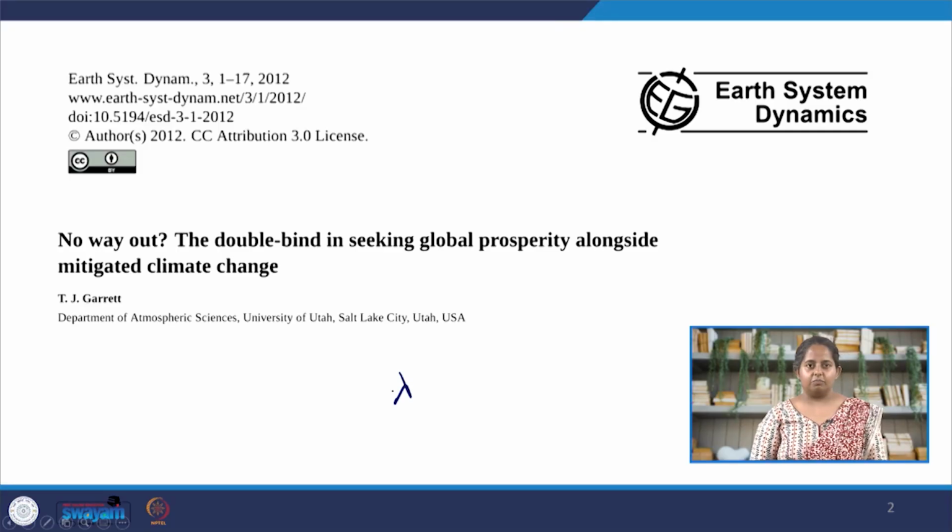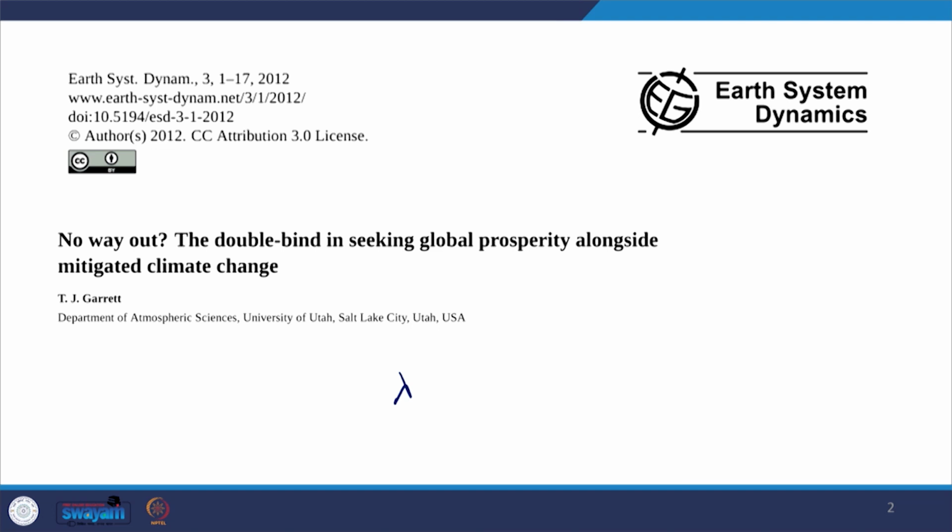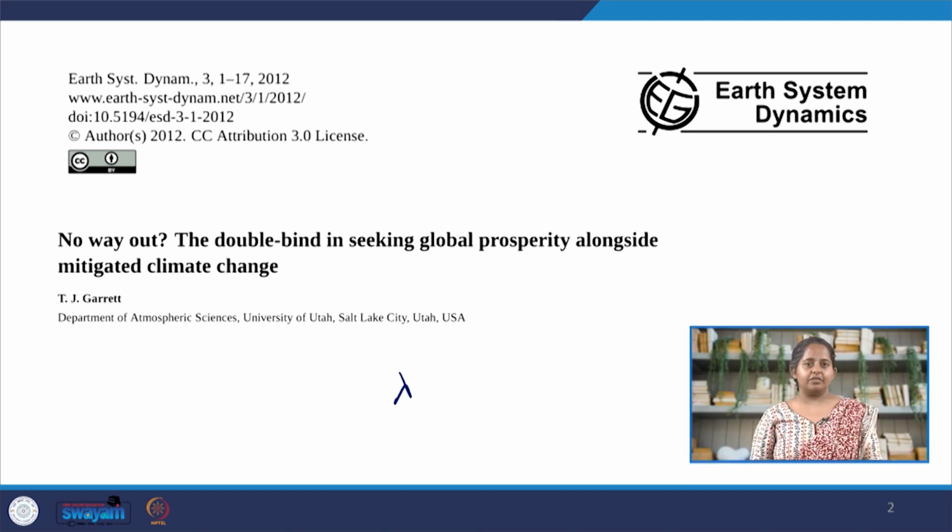And one of the major hypotheses of this paper is that lambda is constant, which is basically the amount of energy required to maintain or generate economic wealth. If we want to maintain global prosperity, then we have to continue consuming energy resources. An obvious objection to this hypothesis could be, what if we stop growing but we just maintain?